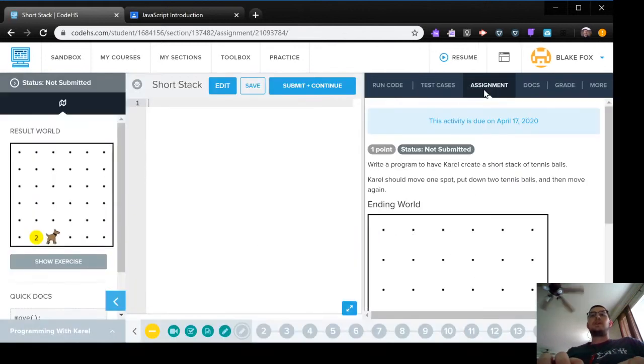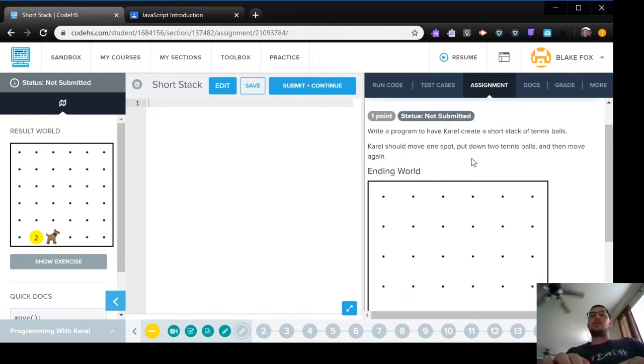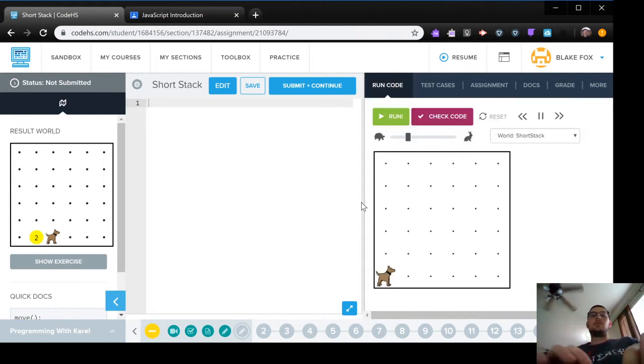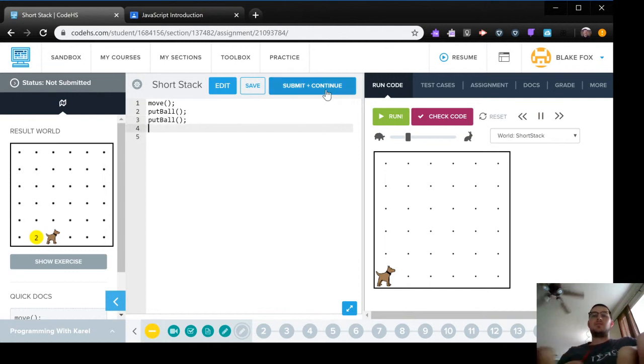Okay, so my new assignment is that I should have him create a stack of tennis balls, right? Move to one spot, then put down 2 tennis balls, and then move again. So I want to move, then I want to put ball. Oh, and I misspelled put there. Remember, capitalization is important, so that capital B is essential. And then I want to move again.